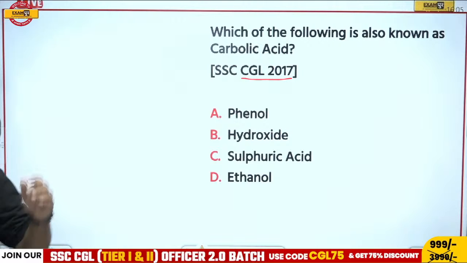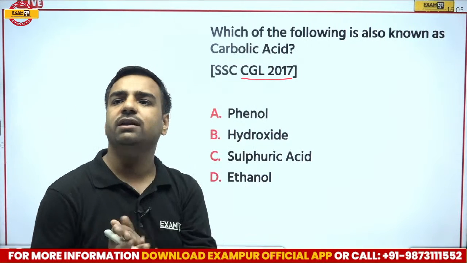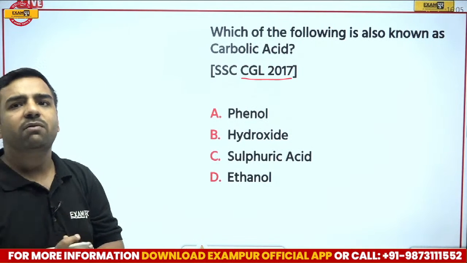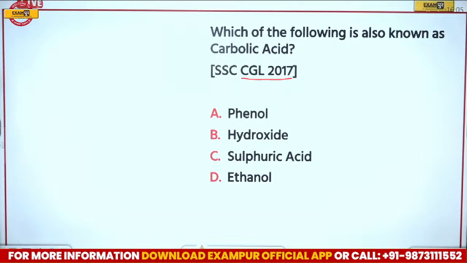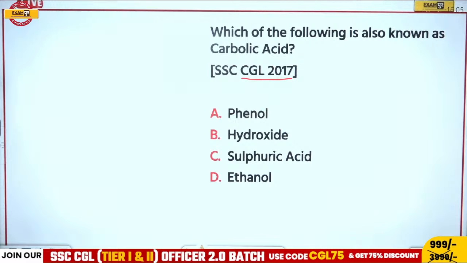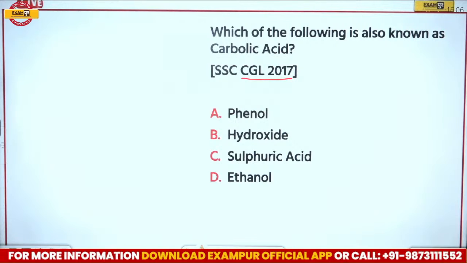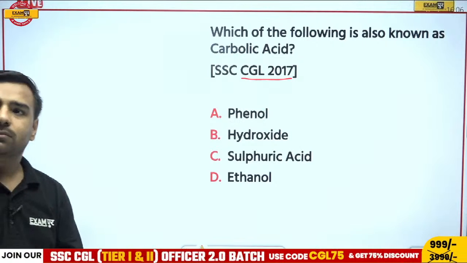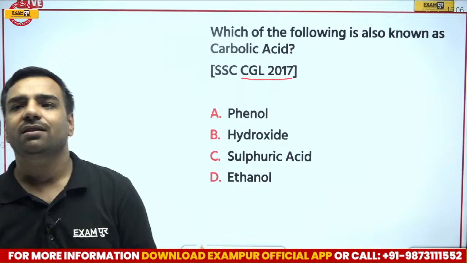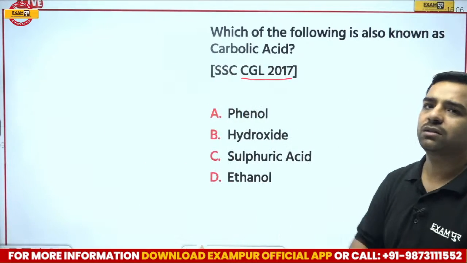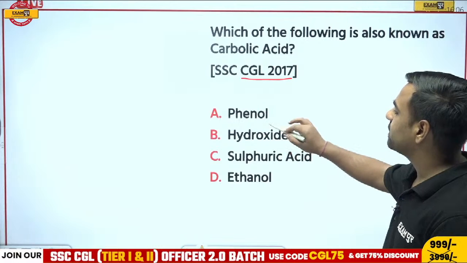Everyone. Yes, Abhijit has told us that paracetamol or Calpol, you can talk about the reducing of the temperature. Totally correct. But what about this question? Which of the following is also known as carbolic acid? Can you answer this part? Waiting for the answer, please. Abhijit has given the answer, and Vikram has also given the answer. So yes, both of you are correct here. If I talk about carbolic acid, the correct answer is going to be phenol.